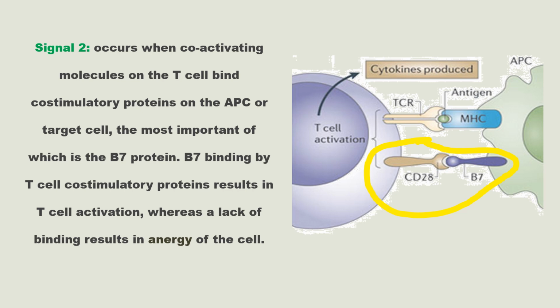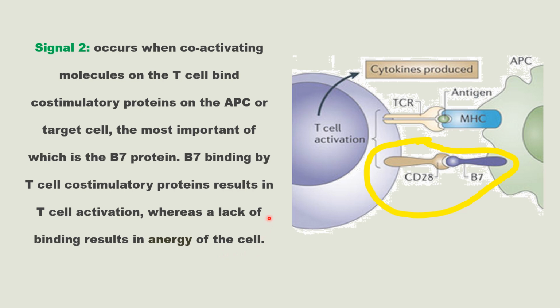Signal 2. Signal 2 is also known as the co-activating signal. It occurs when a co-stimulatory molecule on the T cell binds a co-stimulatory protein on the antigen presenting cell or target cell, the most important of which is the B7 protein. B7 binding by T cell co-stimulatory proteins results in T cell activation, whereas a lack of binding results in anergy of the cell.